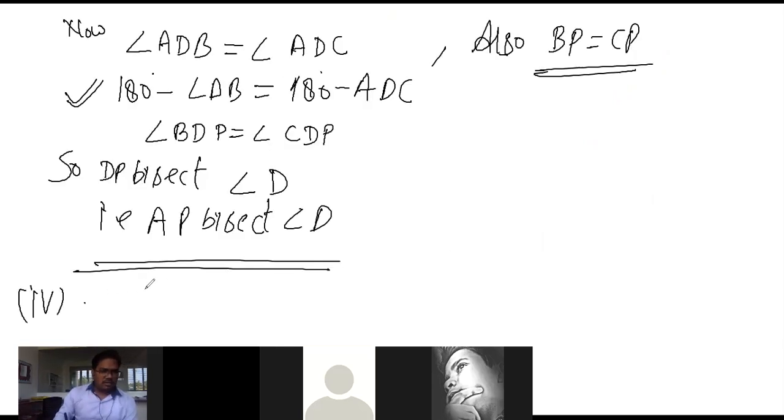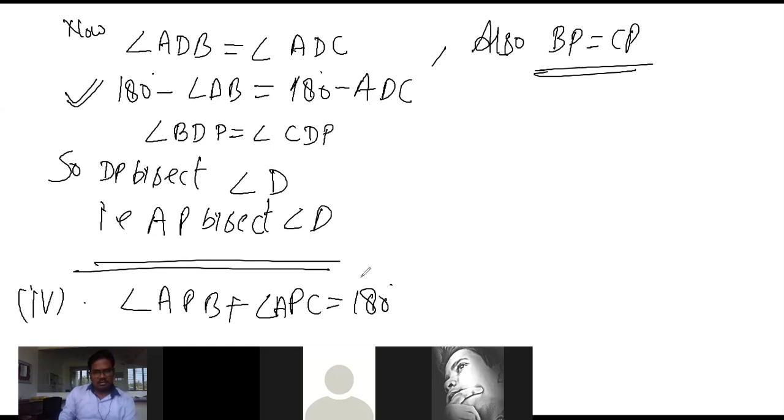fourth part. So we have to show what we have now. Angle APB plus angle APC is 180. Tell me, can we write it? Because these are a linear pair.